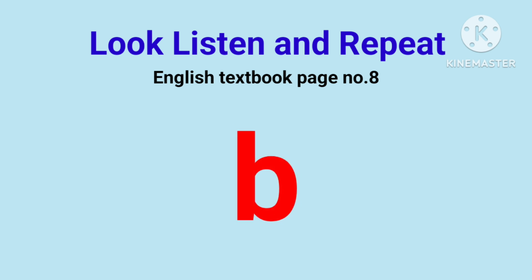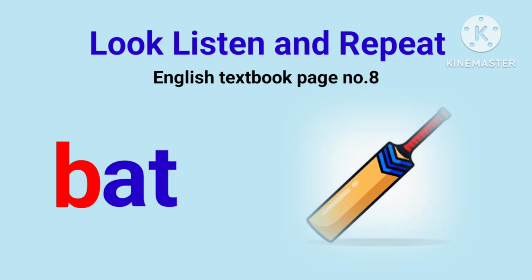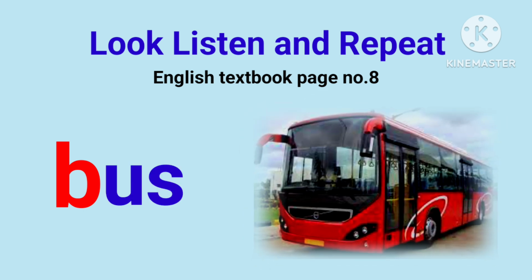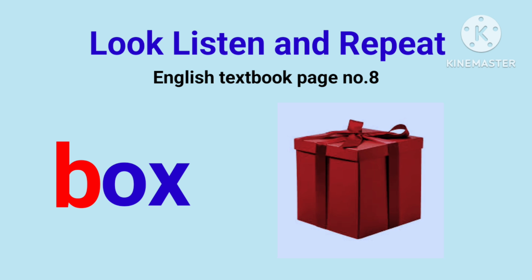Letter B. B sound is B. Bike. First letter is B. B for bike. B for bat. B for bus. B for box.